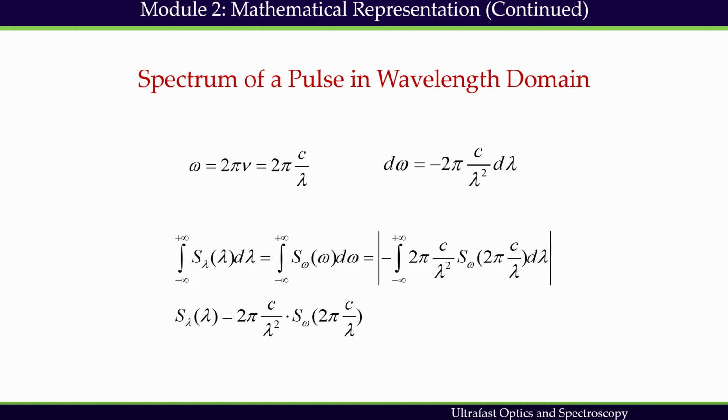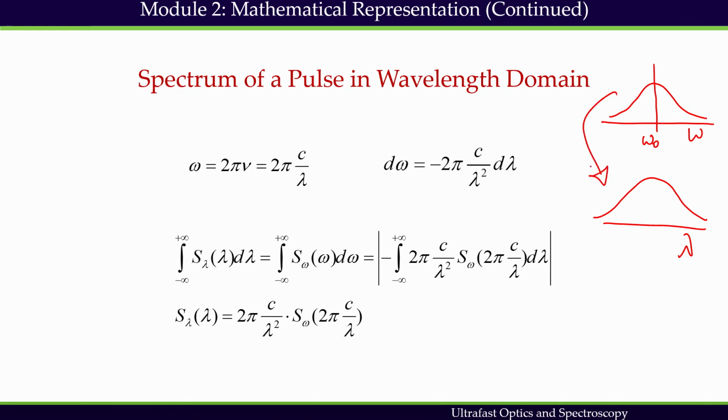Often, in the previous slide I have shown that the spectrum was represented in the omega domain, centered at omega naught. But often when we talk about spectrum, we represent it in the lambda domain, which is the wavelength domain. It is instructive to understand how to convert this omega domain spectrum to the lambda domain spectrum, and that can be done very easily.